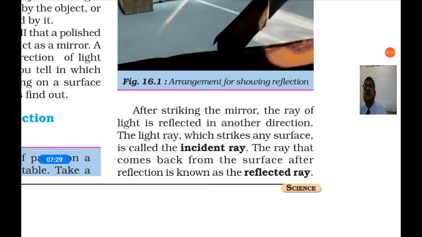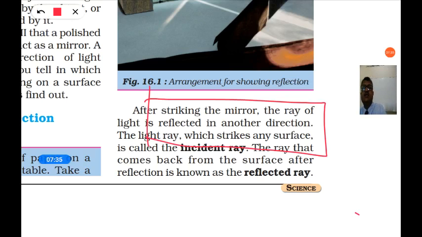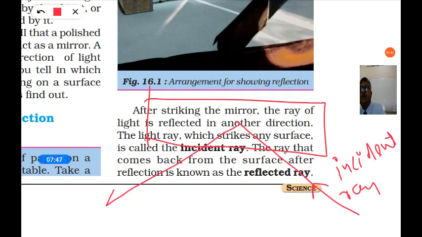So based on the terminology, when a light ray falls on the mirror, this ray is called the incident ray. When it reflects back, that ray is called the reflected ray.